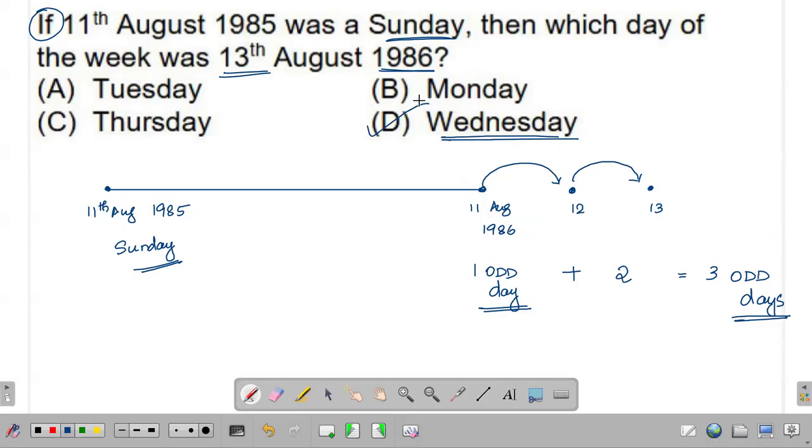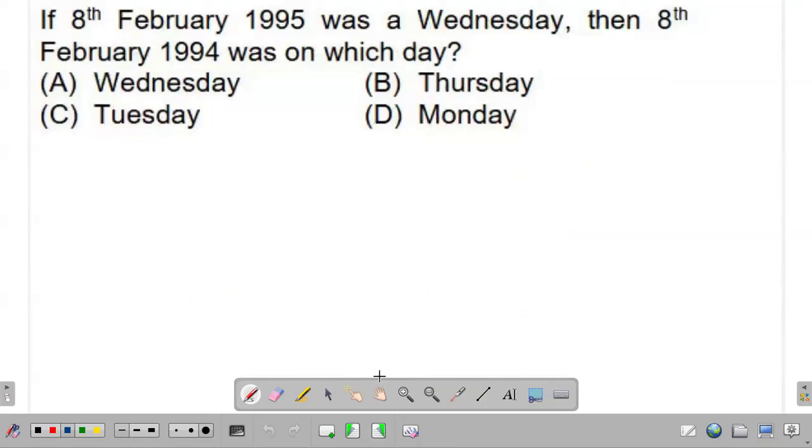Using this logic, you find out the total number of days that you are considering. Then you find that n modulo 7. And then, depending upon the situation, whether you are traveling forward or backward, you do plus or minus, and then you arrive at the day associated with that destination date. Okay, let's do one more problem.